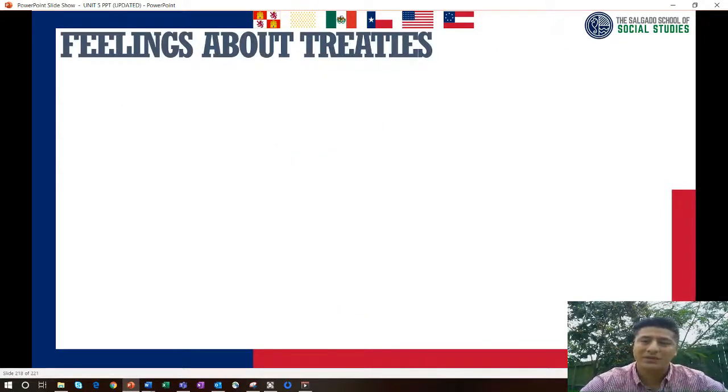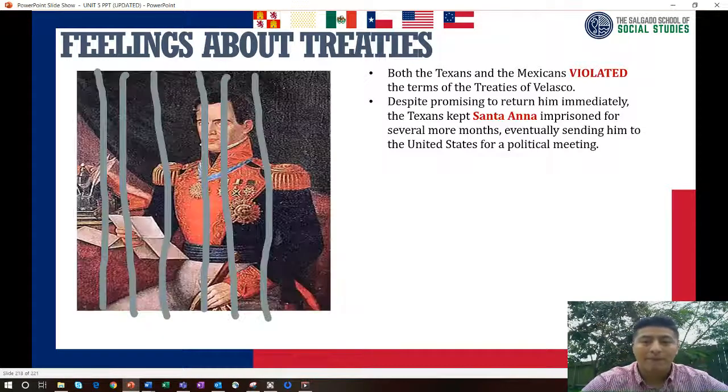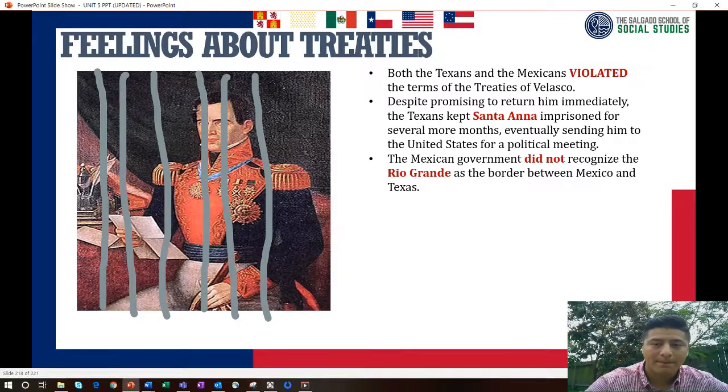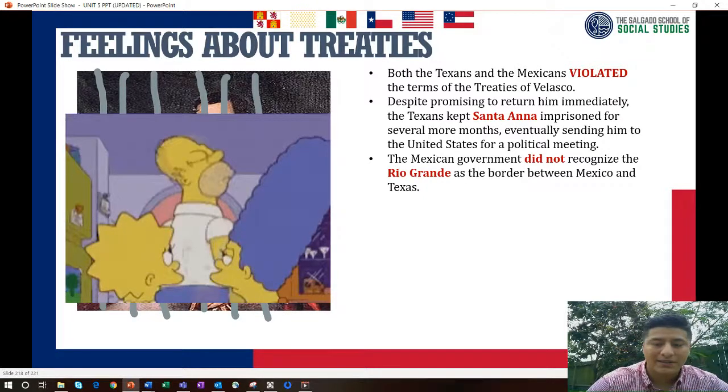So the feelings about treaties. How did Mexico and Texas feel about the treaties? Both Texans and Mexico violated the terms of the Treaties of Velasco. Even though they promised to return him immediately, the Texans kept Santa Ana in prison for several more months, eventually sending him to the United States for a political meeting. Nothing to do with the treaties at all. The Mexican government did not recognize the Rio Grande as the border between Mexico and Texas. They were being stubborn.